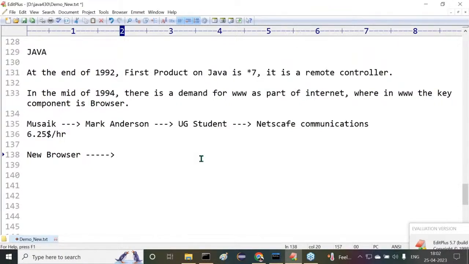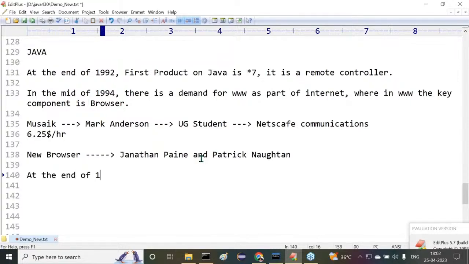In the mid of 1994, that new browser preparation responsibility was given to Jonathan Payne and Patrick Norton. Both the members have taken responsibility of creating the new browser. Again, they have taken nearly 1.5 years of time.